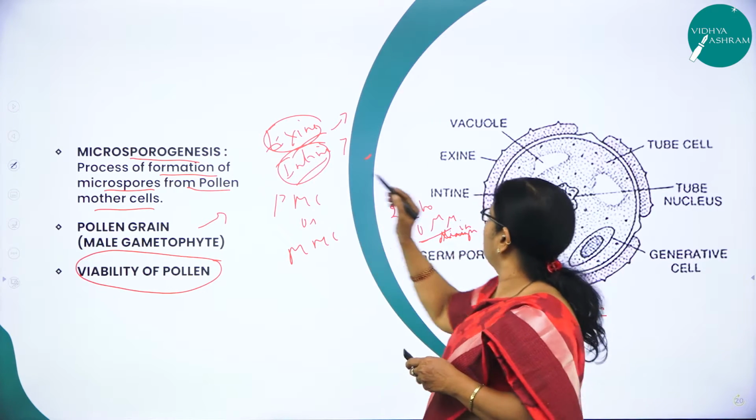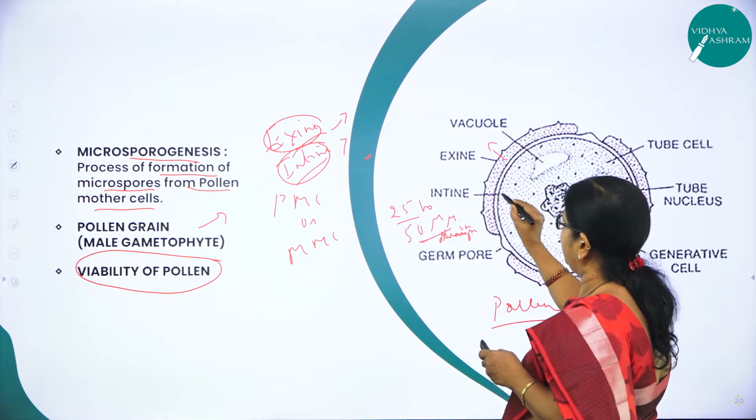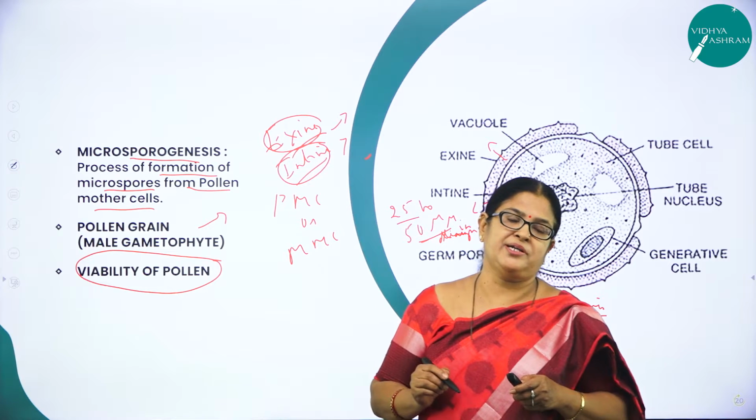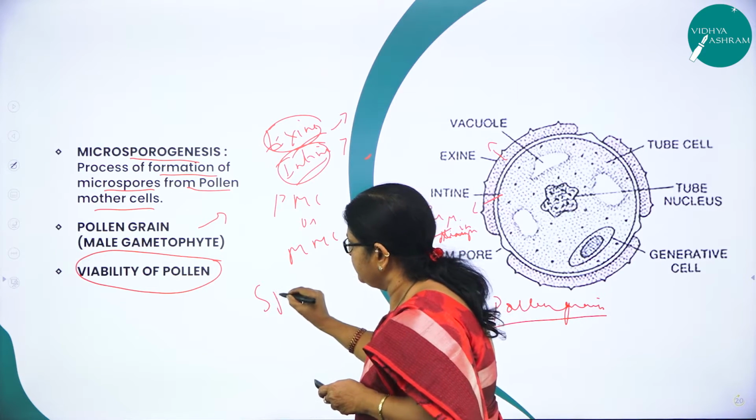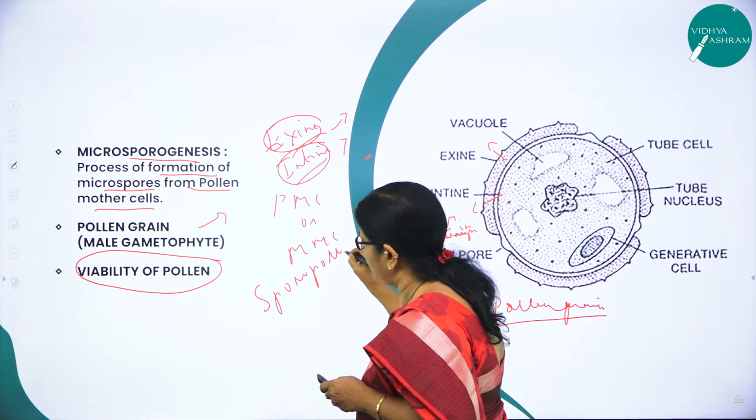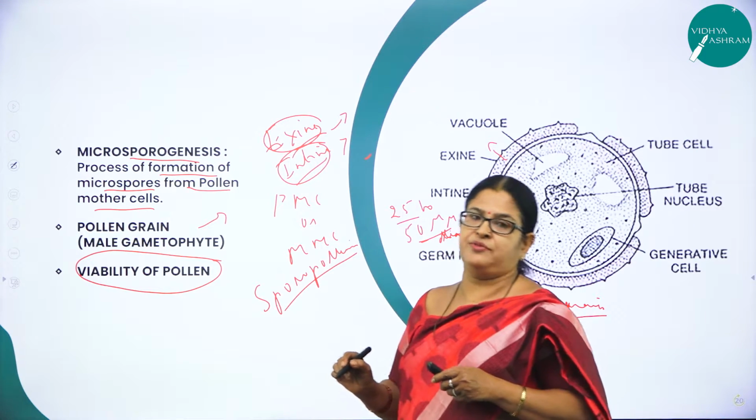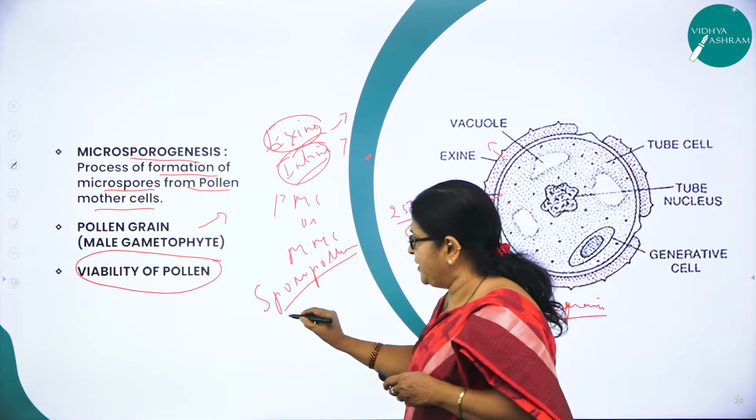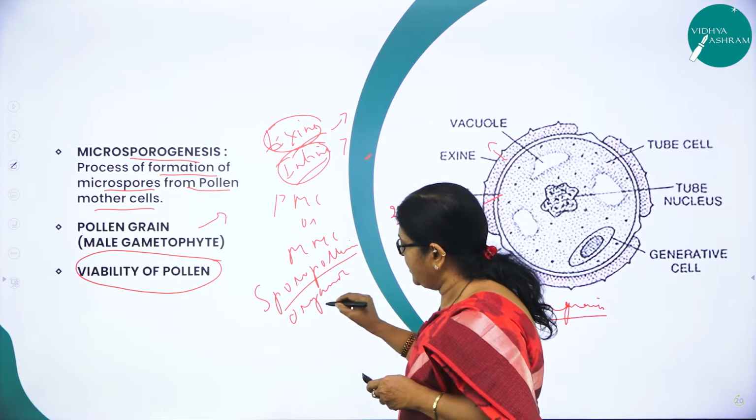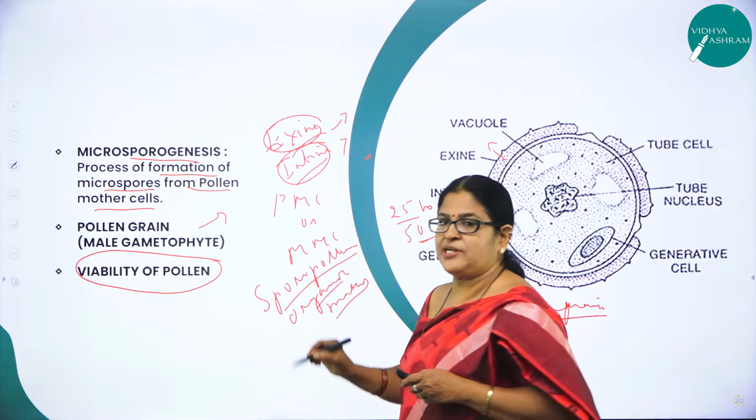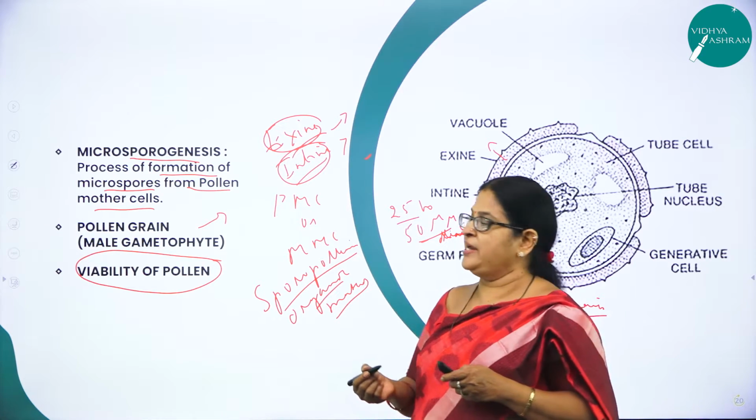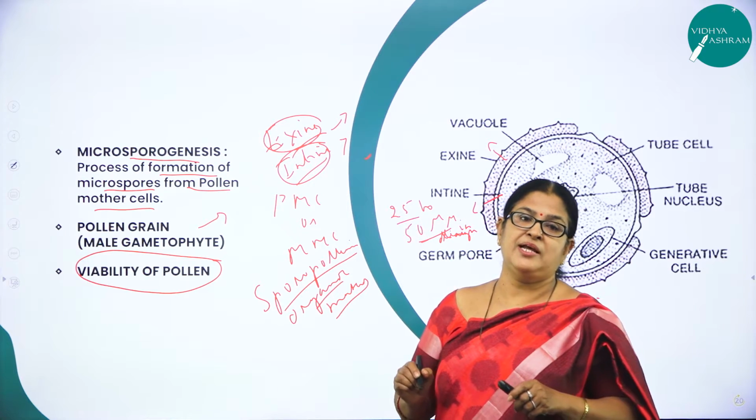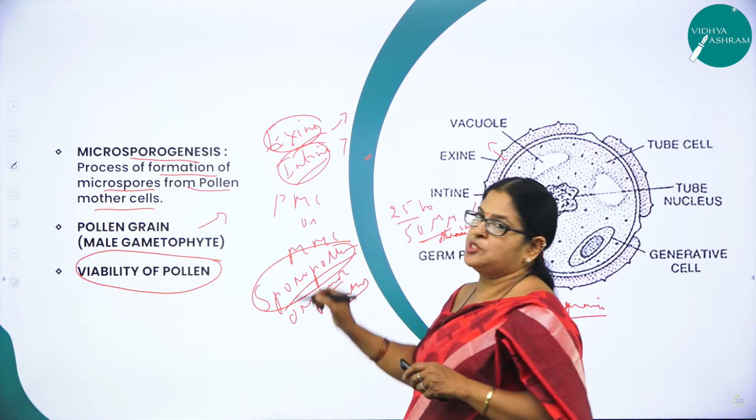Here you can see the outer is exine and the inner is intine, and this exine layer is made up of a very important substance called sporopollenin. What is the uniqueness of this sporopollenin? It is a highly resistant organic material. What do you mean by resistant organic material? It can resist high acid or alkali, right? So far no enzyme has been discovered that can damage or spoil this sporopollenin.